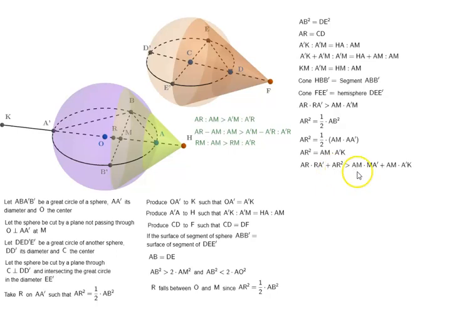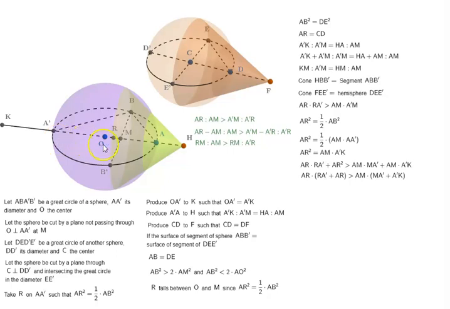This left hand side becomes greater than the right hand side. And here if you notice, AR is common. So AR, we take it out and we get RA prime plus AR is greater than, here AM is common, so AM times MA prime plus A prime K.